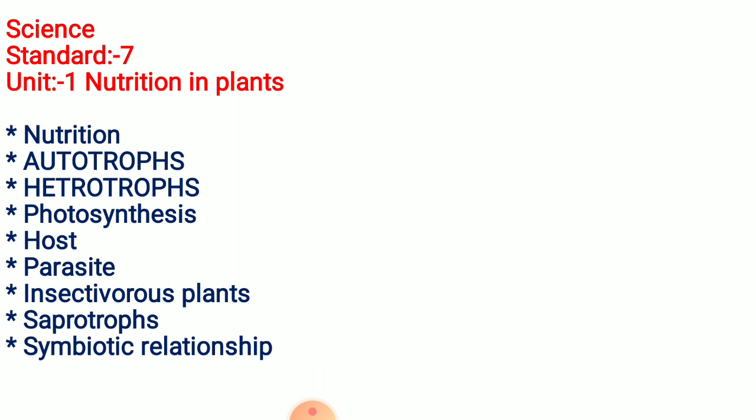You have knowledge that nutrition means whatever we eat, food means edible, and from that we get different nutrients like carbohydrate, fat, protein, vitamin, minerals. So in this chapter we will learn how plant gets its nutrition.